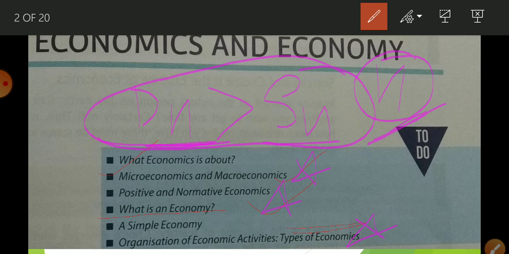First, wants are unlimited. We have unlimited wants. Why am I saying wants are unlimited? Because when one want is completed, another want comes to take its place. Like suppose you desire to have a dress, when you purchase it, again there is something in your mind to purchase a new type of dress. So this is human nature, that is why human wants are unlimited.